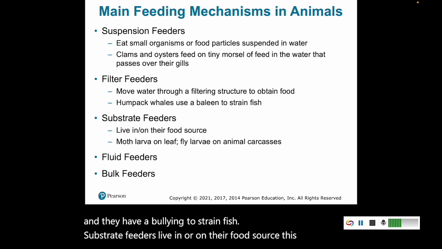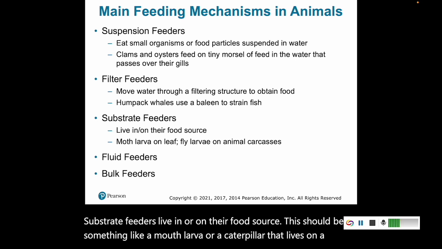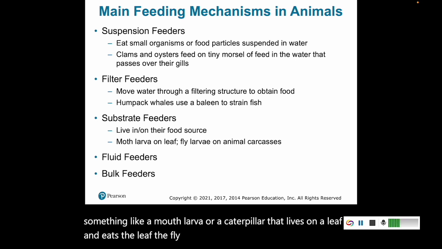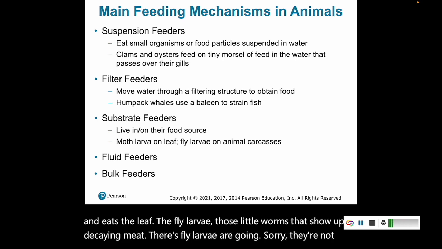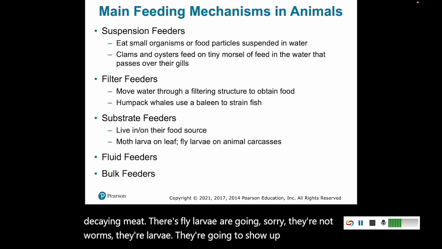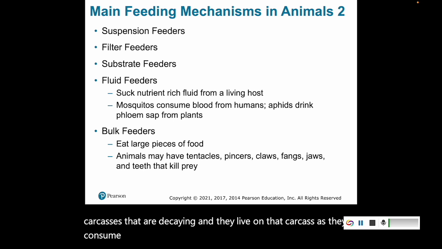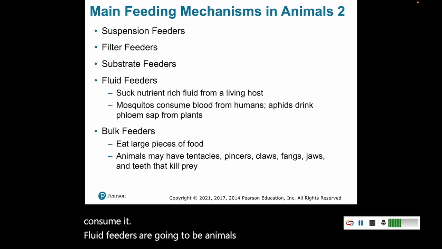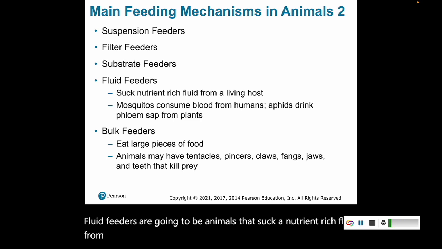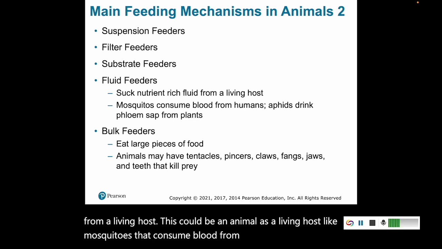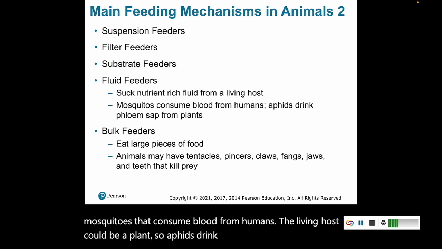Substrate feeders live in or on their food source. This would be something like a moth larva or caterpillar that lives on a leaf and eats the leaf. The fly larvae, those little worms that show up on decaying meat, they're not worms, they're larvae. They're going to show up on animal carcasses that are decaying, and they live on that carcass as they consume it. Fluid feeders are going to be animals that suck a nutrient-rich fluid from a living host. This could be an animal as a living host, like mosquitoes that consume blood from humans. The living host could be a plant, so aphids drink phloem sap from plants.